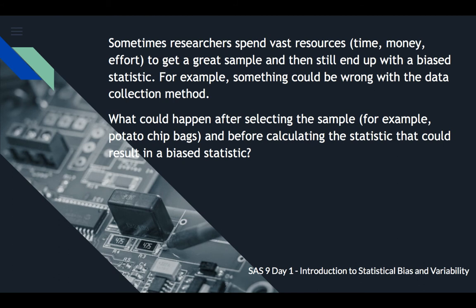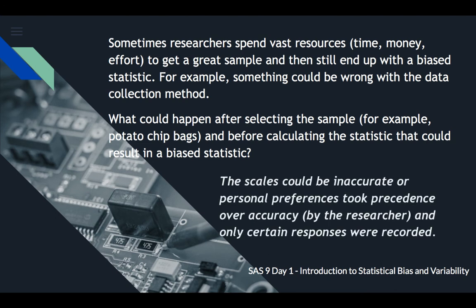What could happen after selecting the sample, for example, potato chip bags, and before calculating the statistics that could result in a biased statistic? The scales could be inaccurate. Now, that would screw everything up, wouldn't it? Or personal preferences took precedence over accuracy by the researcher, and only certain responses were recorded.